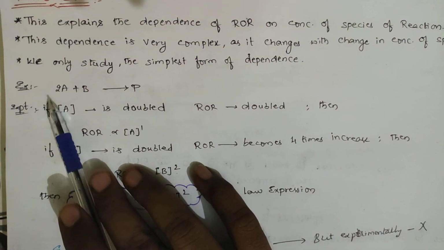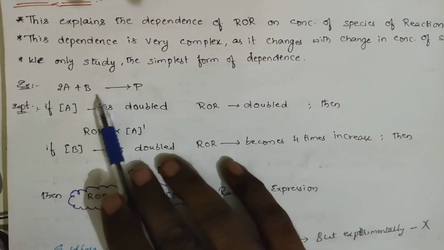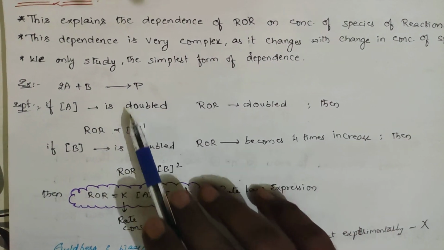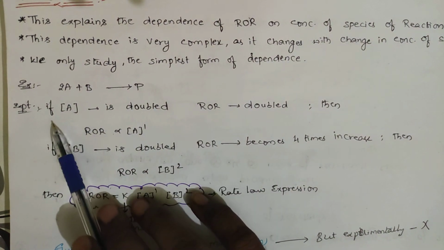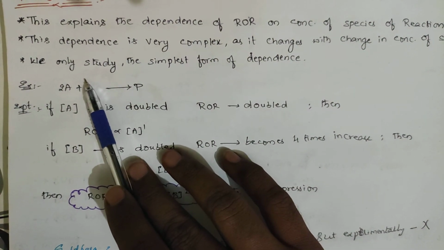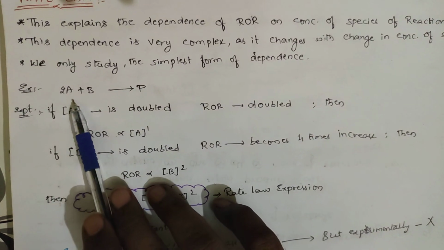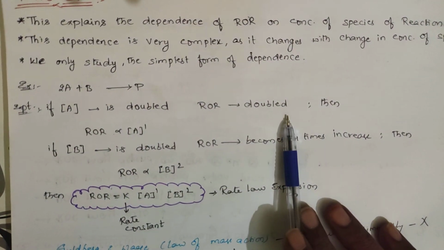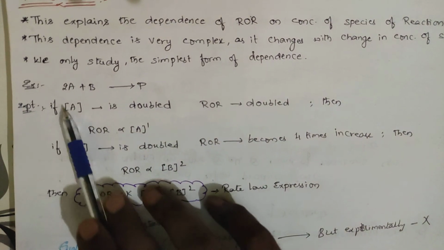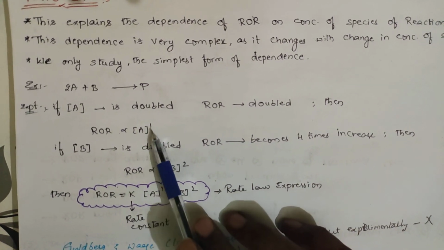Suppose let us take an example: 2A plus B forming product. Based on this you can't directly write that rate depends upon the concentration of A squared into concentration of B. What has been observed is, if A is doubled, the rate of reaction is doubled, keeping B constant. If the concentration of A is doubled, the rate of the reaction is doubled, which means the rate depends on the concentration of A to the power of 1.